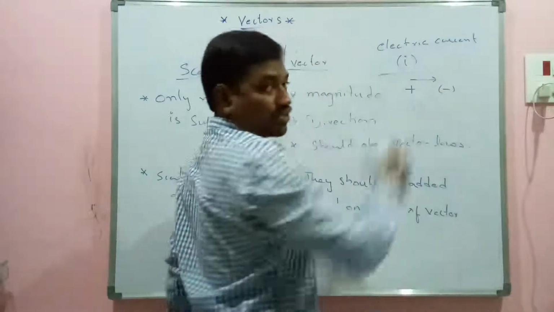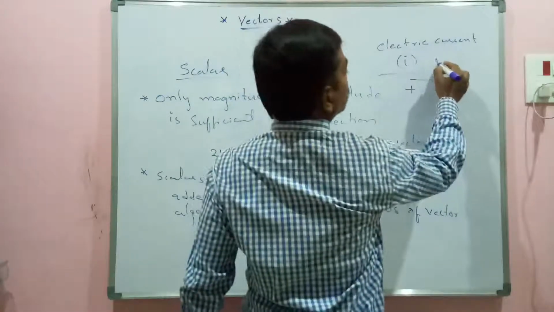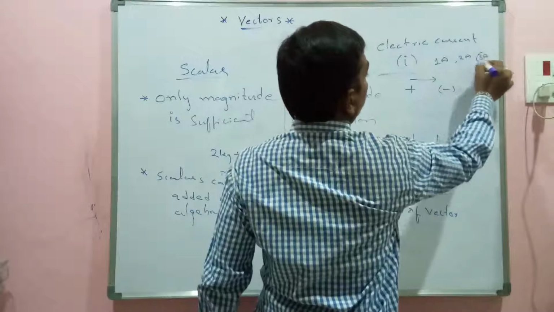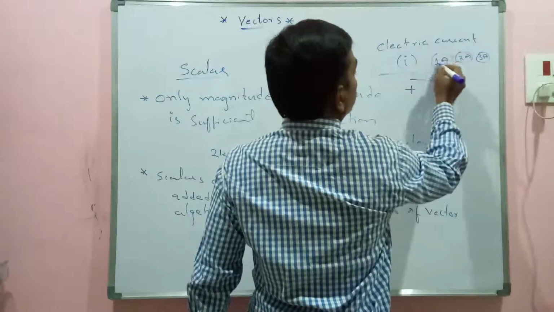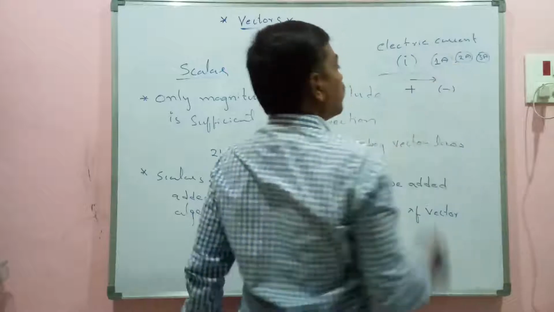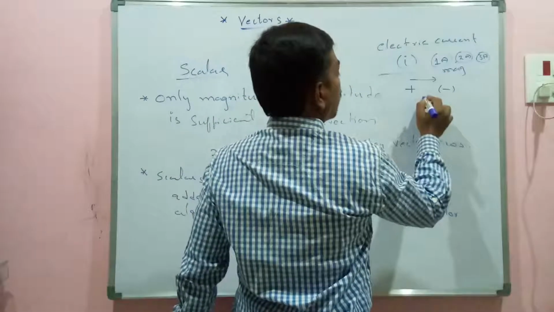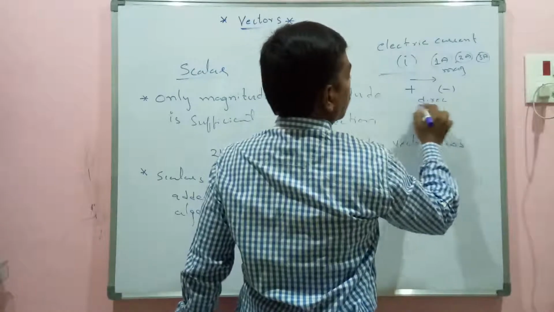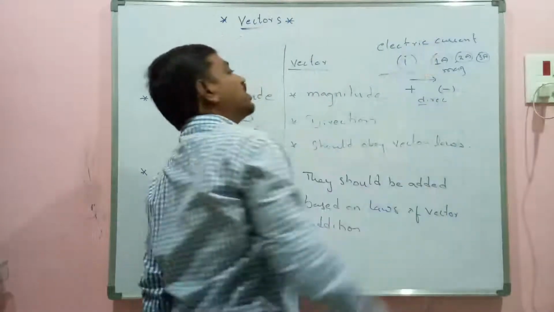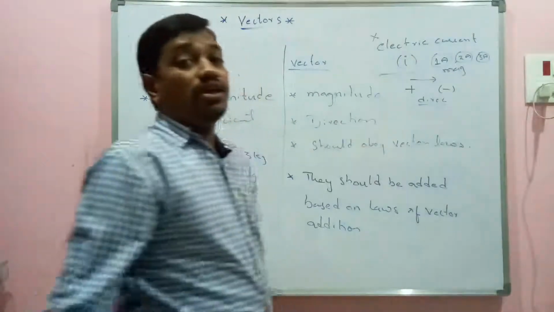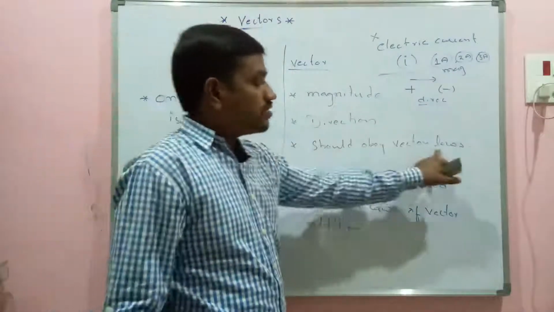So it has direction. And you have magnitude also, you will be writing 1 ampere or 2 ampere or 3 ampere. It is nothing but physical quantity, unit and numerical value. So it has magnitude, it has direction. Now can I call this electric current a vector quantity? No, it is not a vector quantity, beta, because it will not obey these laws.